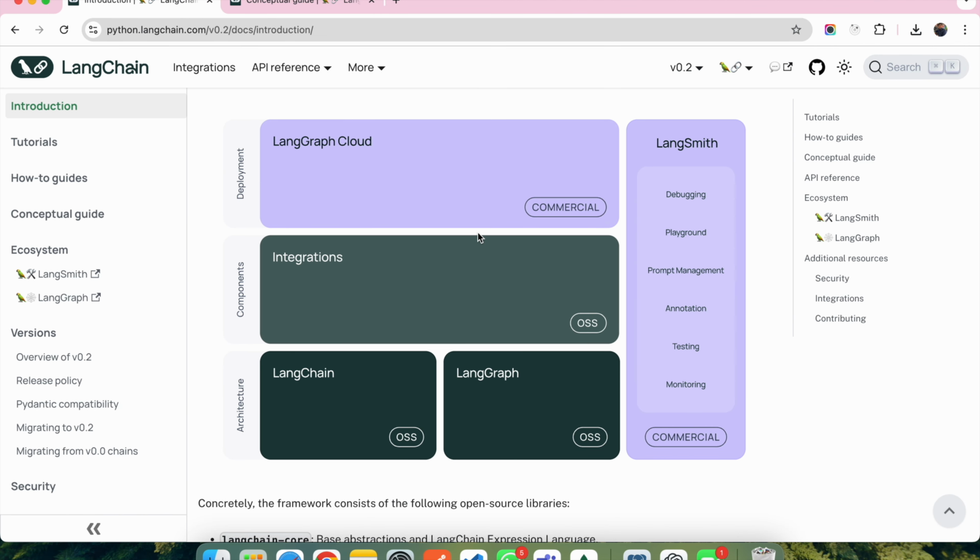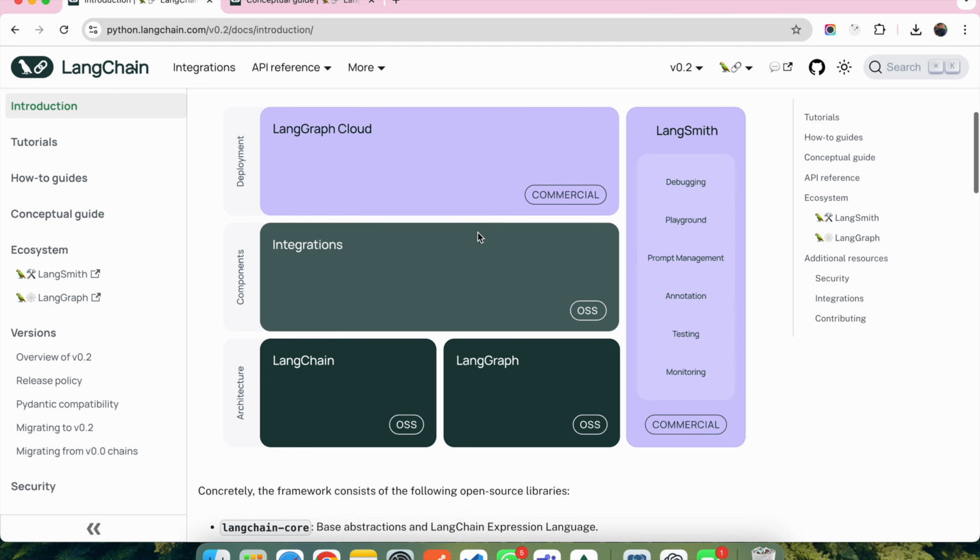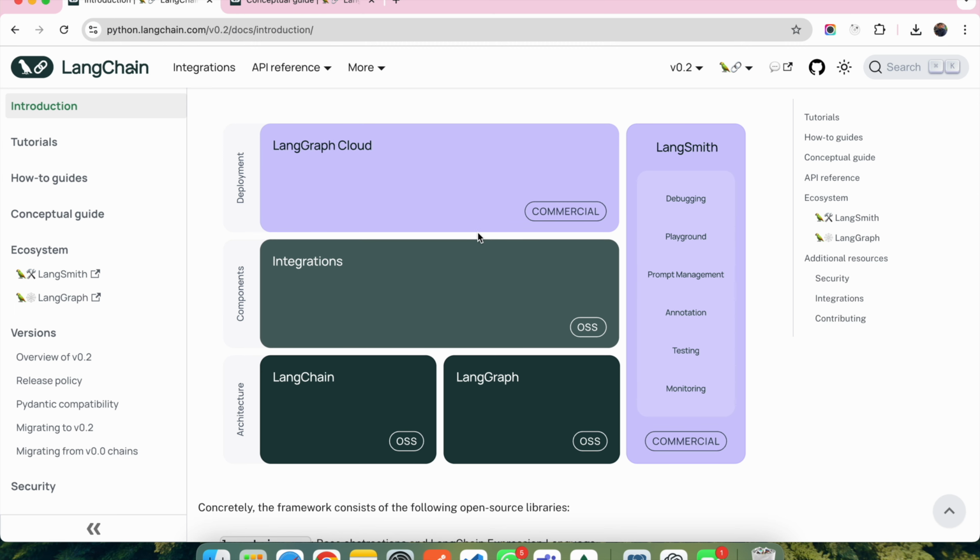So I can show one diagram to understand. LangChain has open sourced their framework LangChain, and along with that they have LangGraph, another framework. We'll discuss this in another video. So they have LangChain, and then they have other components like vector store or other components that are easy to integrate with your application.